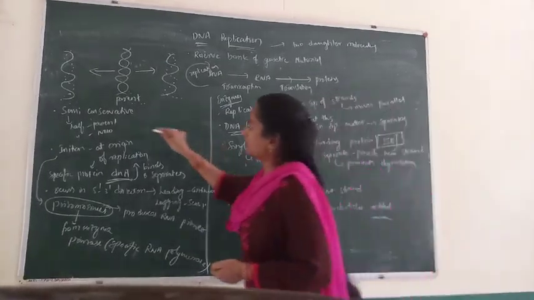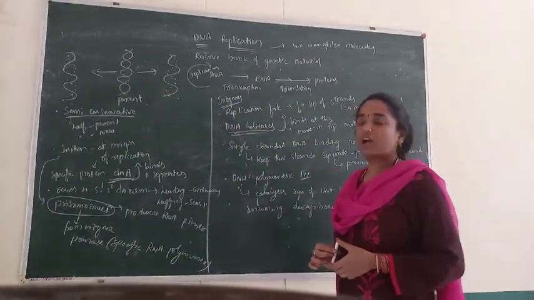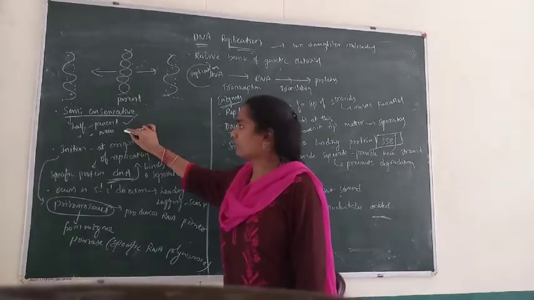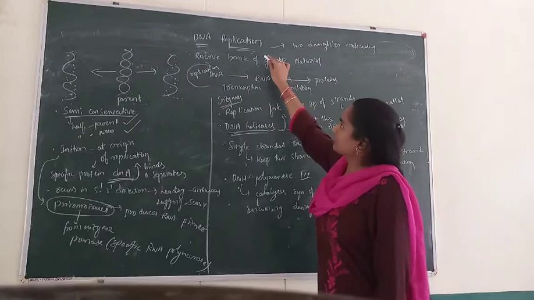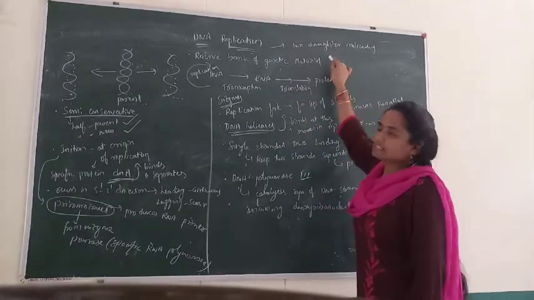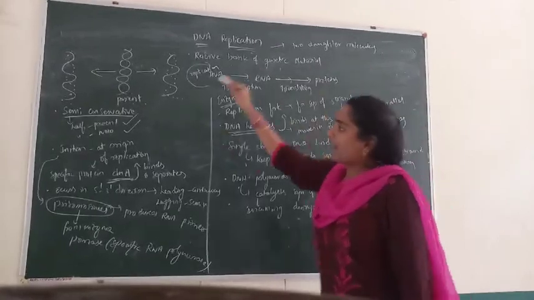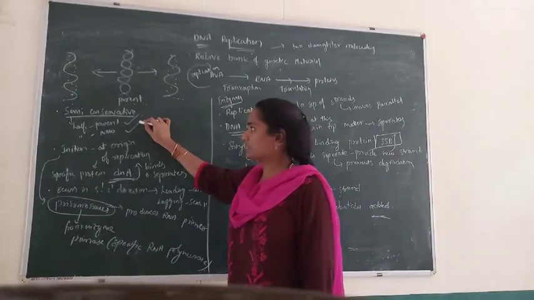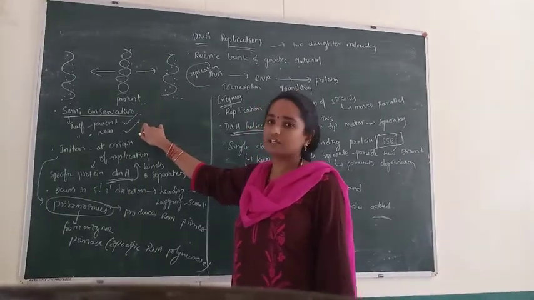For this reason, we call the DNA replication process semi-conservative, because only half of the portion it gains from the parent molecule and half of the portion it prepares in its own way. So DNA replication is the process in which DNA divides itself into two daughter molecules, and the process is semi-conservative. That means half is from the parent molecule and the other half it prepares in its own way.